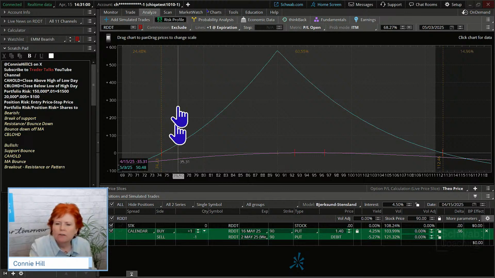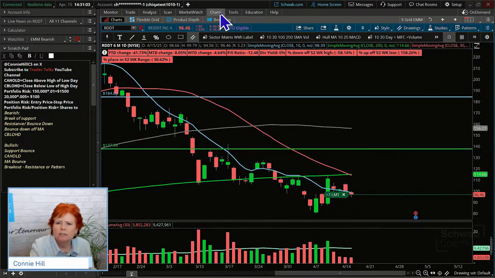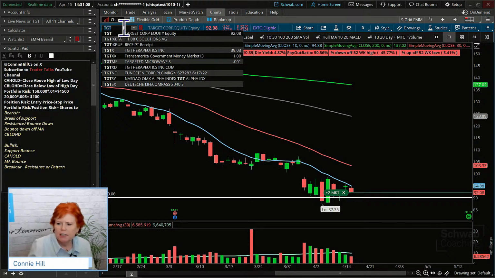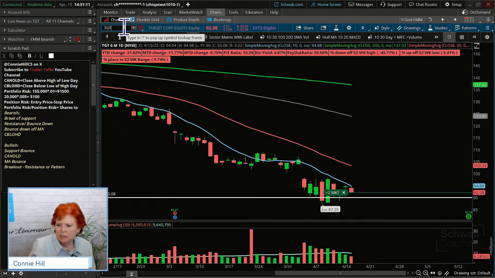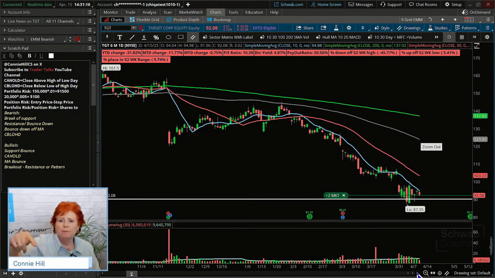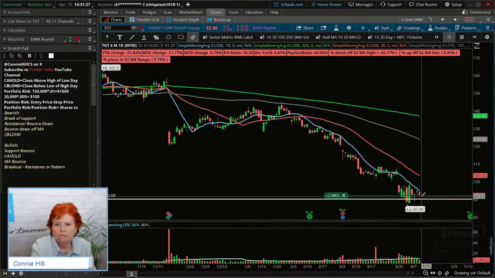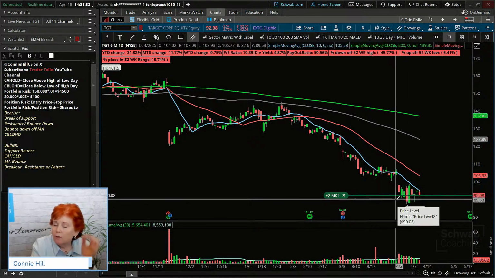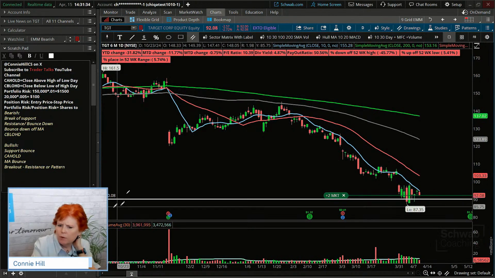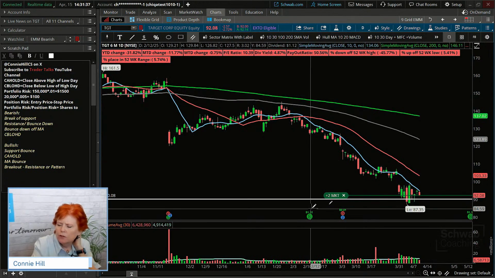Let's look at another example here. We're going to go back to our charts, and our next one that we're going to look at is Target, TGT. Now, Target, bless its heart, just has been struggling. Walmart's been creeping up, right? Target just down, really struggling. It's kind of been going a little bit sideways here. It's not like it's taking really big drops right now. It is at a support level here. In fact, in another class, we're doing another trade where we're saying you've got to get below 90 in order to get into the trade.